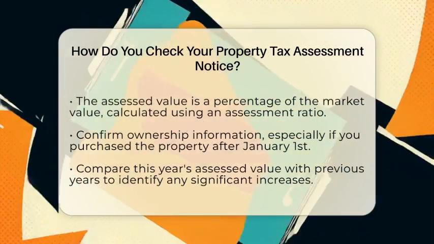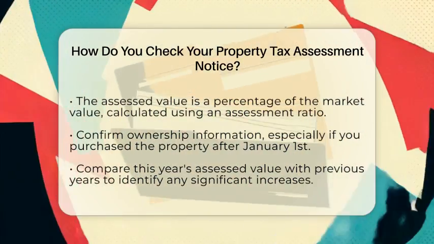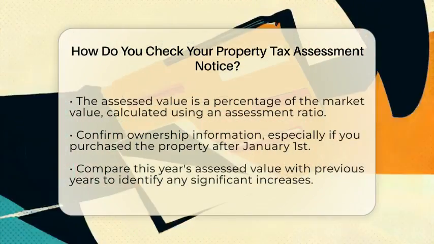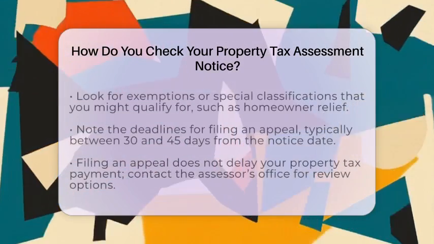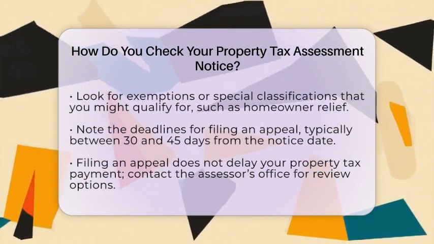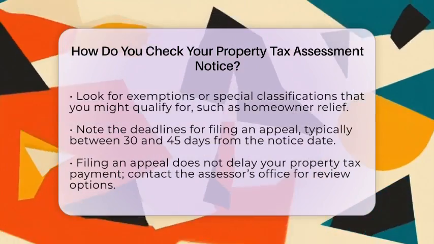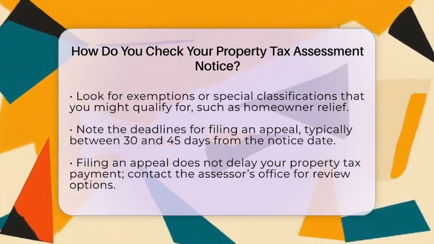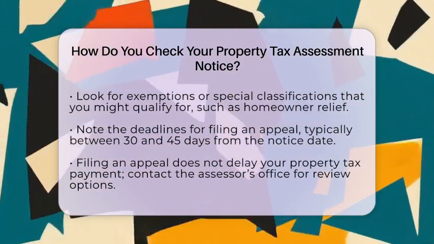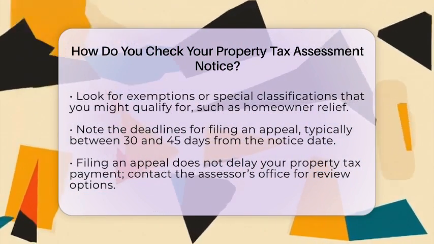Now, compare this year's assessed value with previous years. If the value has jumped significantly, you might want to verify why. Counties often send notices when there's a big change, like $1,000 or more. Also, check for any exemptions or special classifications. If you qualify for a homeowner exemption or other relief, it should be reflected here.